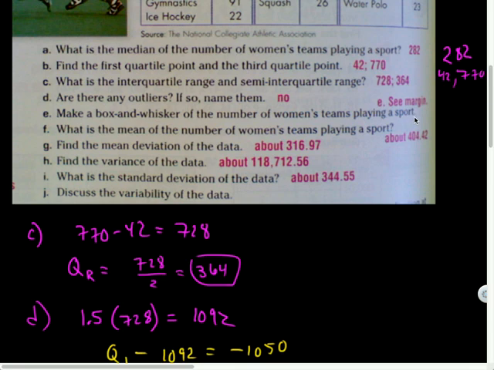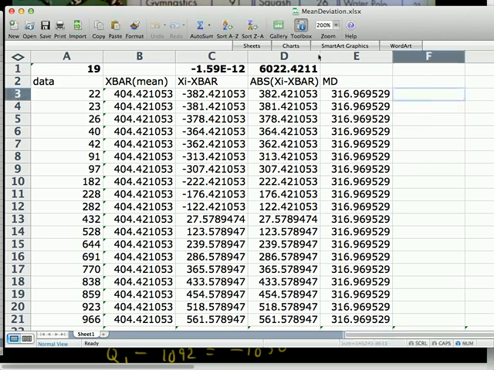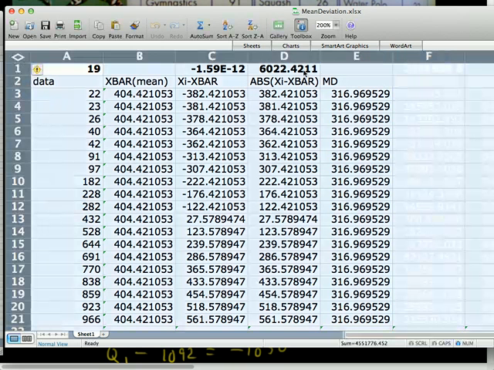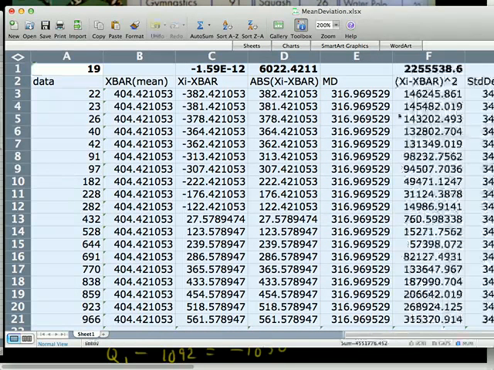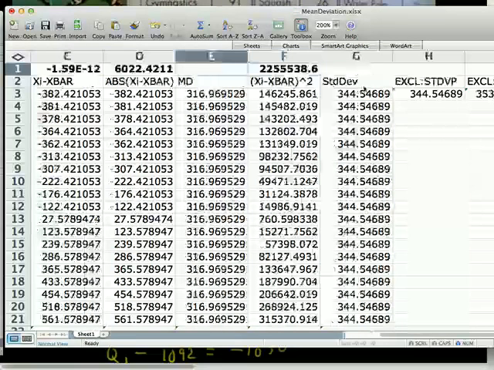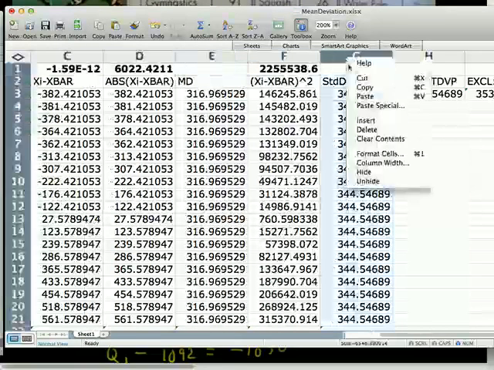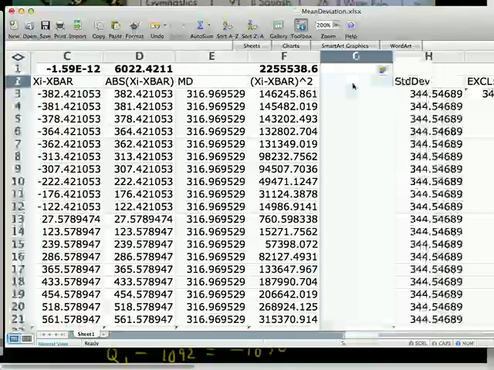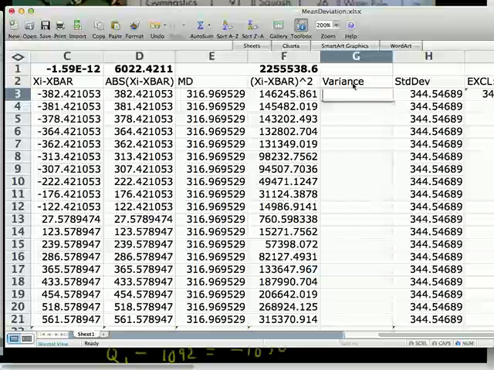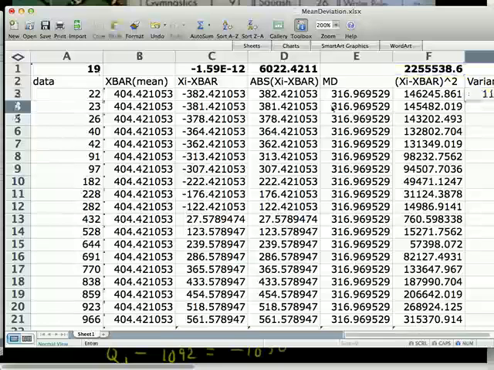So variance. Let me reveal all of these. You following along, friend? Okay, so variance would be what I had before I squared it. So actually, I could even insert a column here. Variance would be this divided by this.